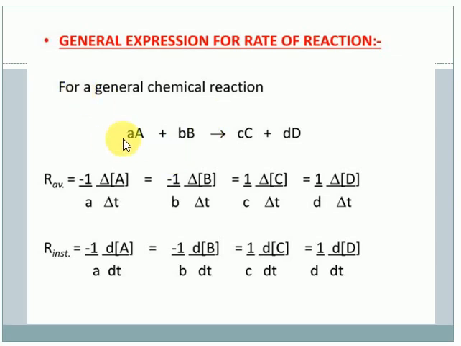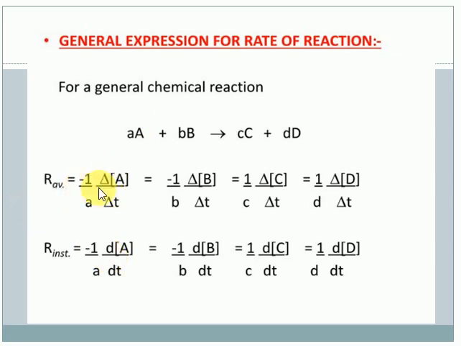Suppose I am taking one chemical equation: a molecules of A react with b molecules of B and produce c molecules of C and d molecules of D. If you want to calculate the rate of the individual chemical reactions, if you want to calculate the average rate, the coefficient value must be divided, 1 by coefficient value. Clear? So what happens, the minus, look at it, I am taking the average chemical reaction.